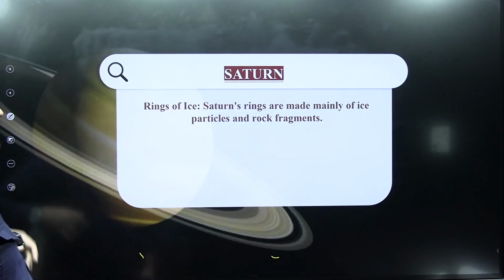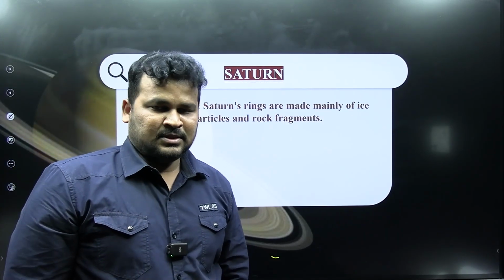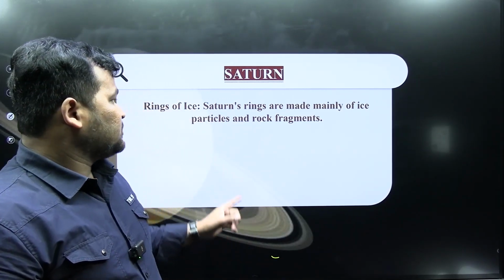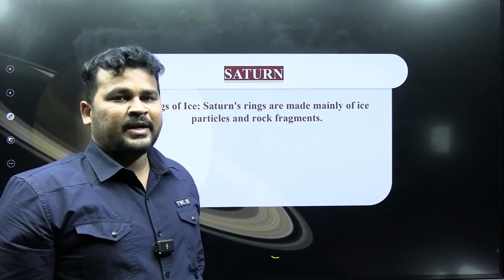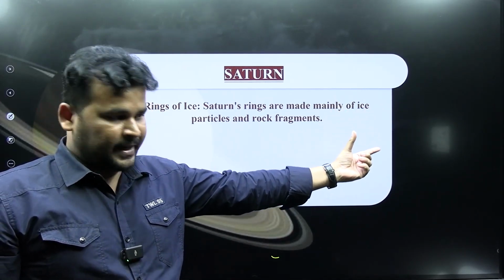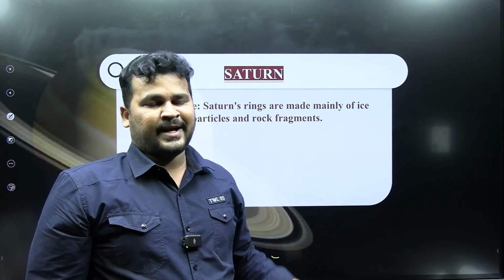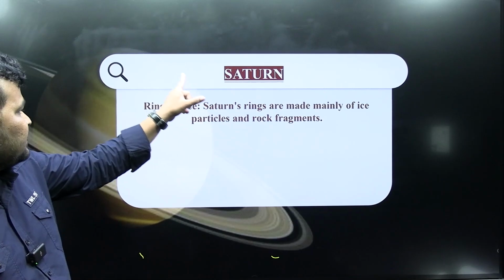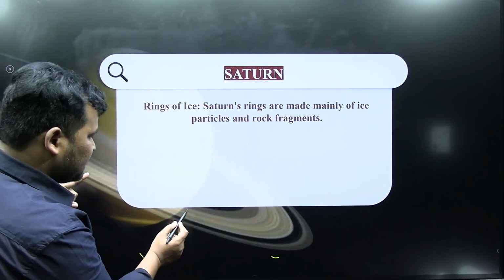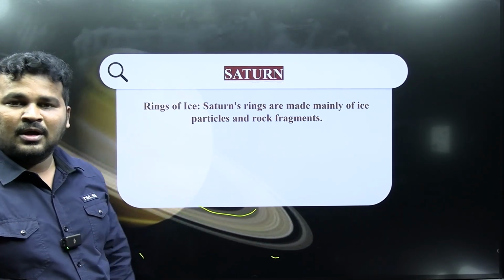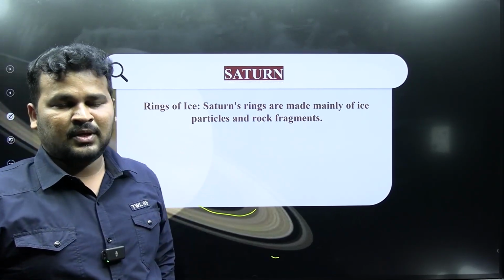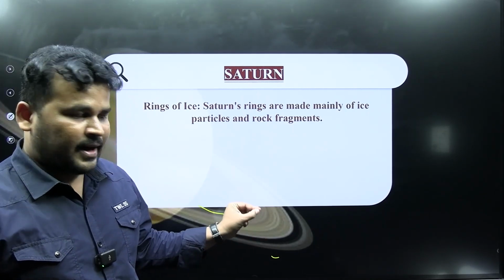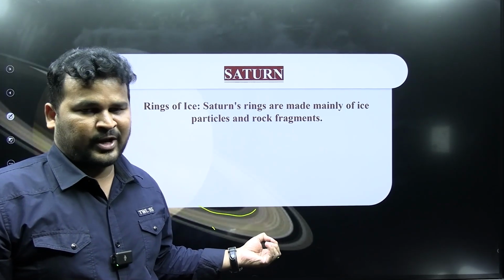See, my dear friends, rings of ice. Saturn has many rings. These Saturn rings are made up mainly of ice particles and rock fragments. For example, if you see this, behind that you can find Saturn. It has the rings, and the rings are also rotating around Saturn. These rings are composed of dust particles, ice particles, and rock fragments.